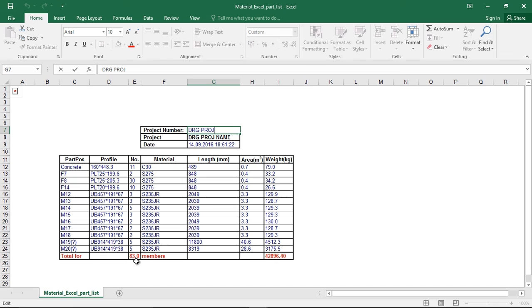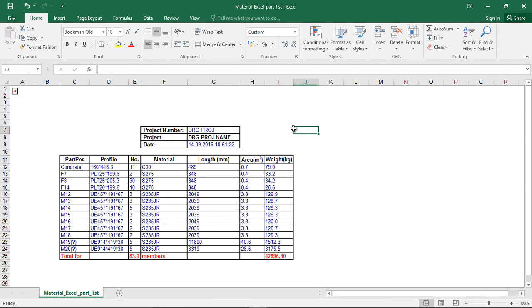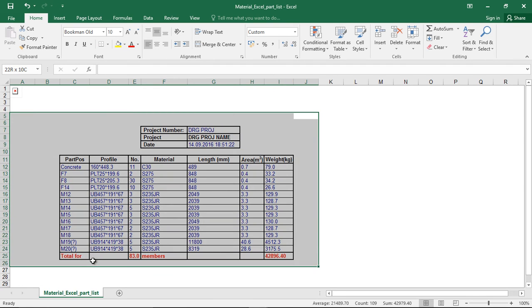We have 83 members. Perfectly done in Tekla Structures. Now this is printable also, or you can just highlight this, press Ctrl+C, open your AutoCAD and Ctrl+V. This you'll find inside your drawing.